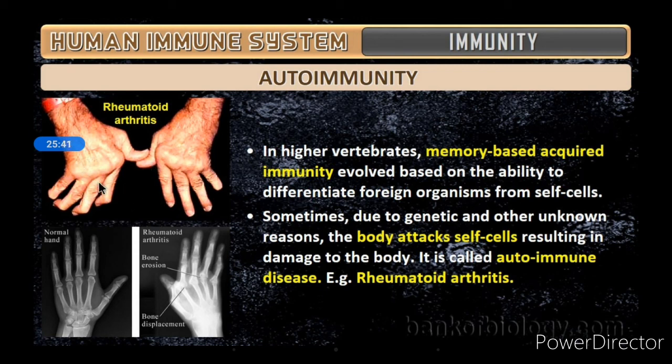One example given here is rheumatoid arthritis. So these are all about the topic of immunity. I hope this is clear to you. Thank you.